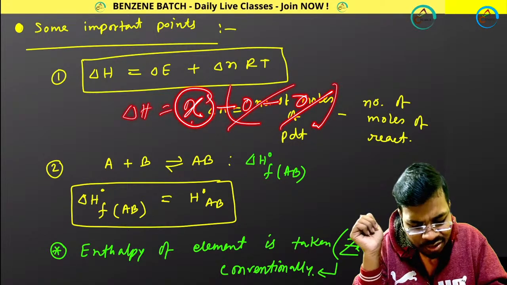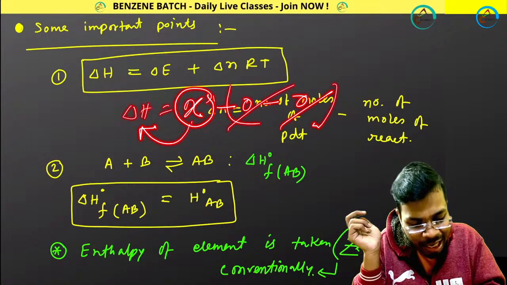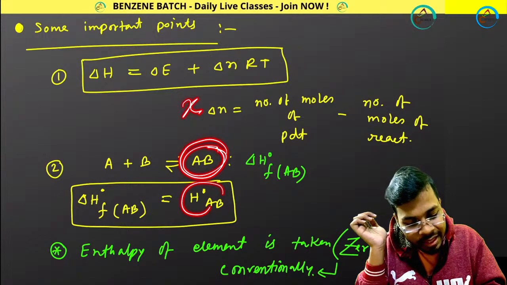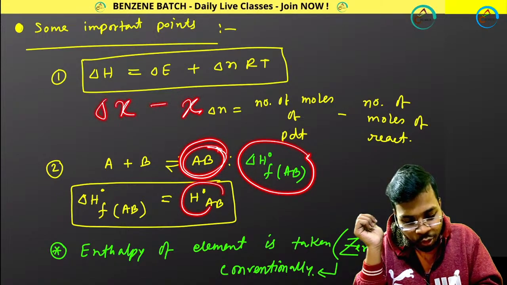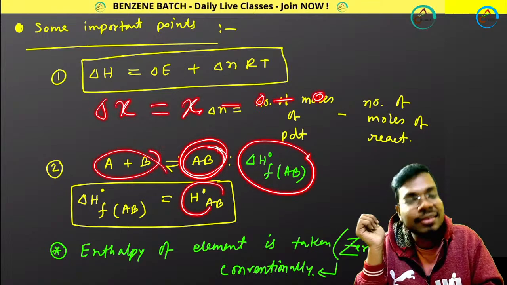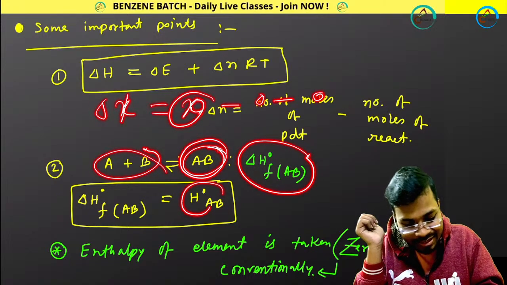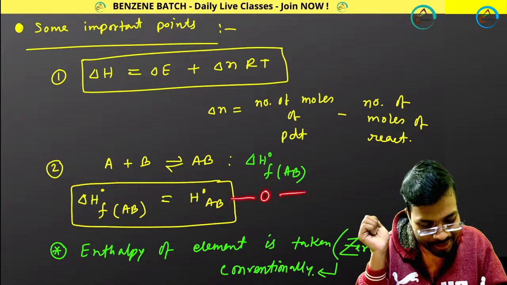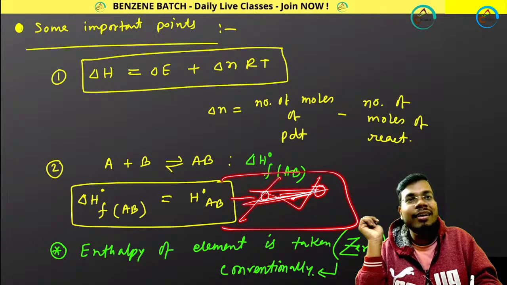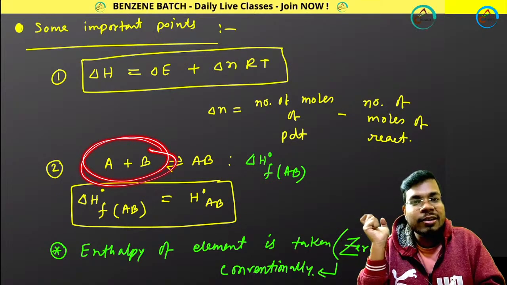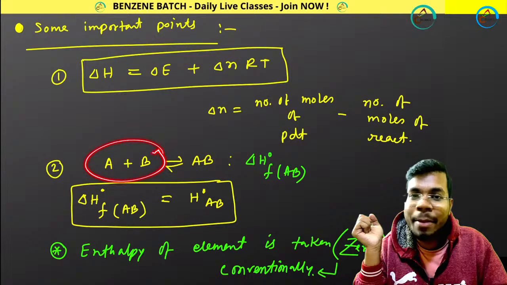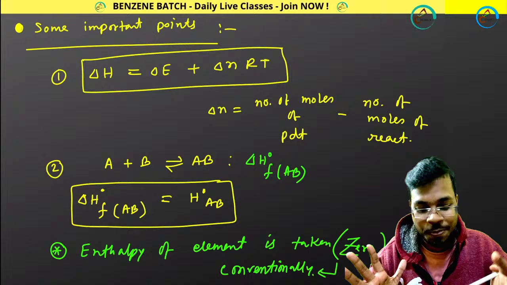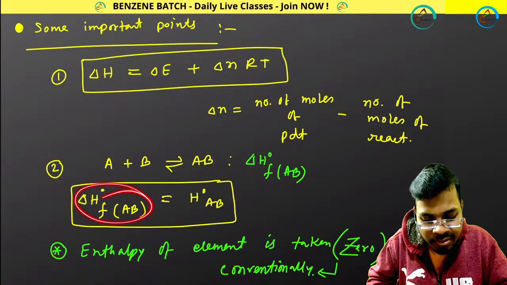That means this X is nothing but its enthalpy. So its enthalpy is equal to the overall enthalpy change, because enthalpy change means product enthalpy minus 0, because these are elements. So X means delta H. That's why delta H equals H only, because the other term will be minus 0. That's why, if I consider elements, because you cannot form an element through chemical reaction, you can form it through nuclear reaction, but in chemistry we will be dealing with chemical reactions only. That is why delta HF becomes HF. Simple.